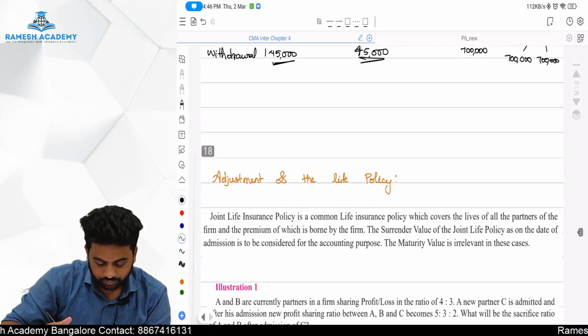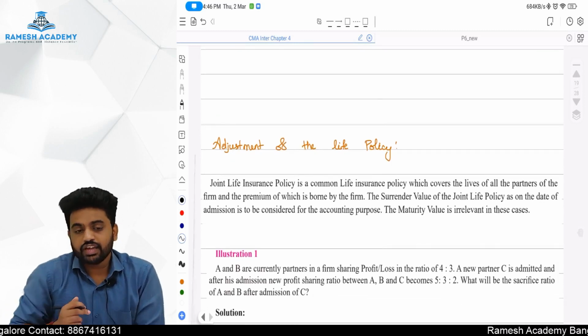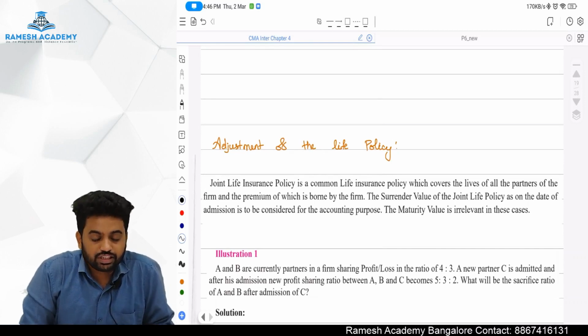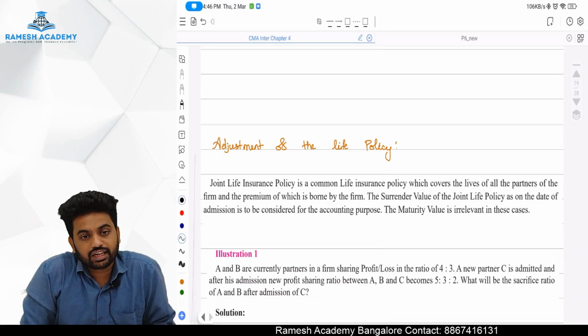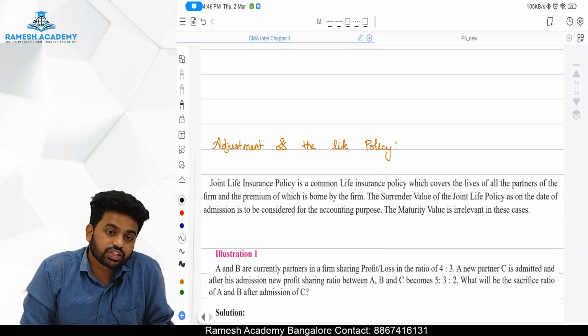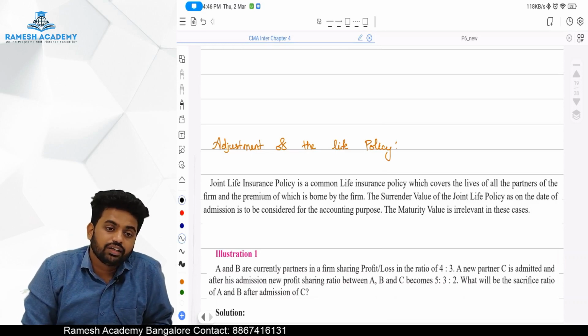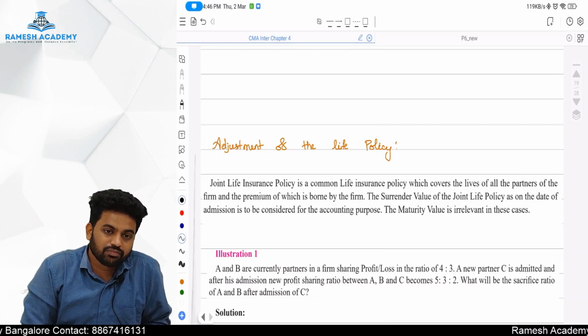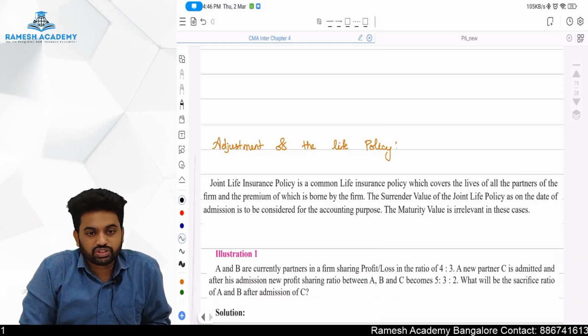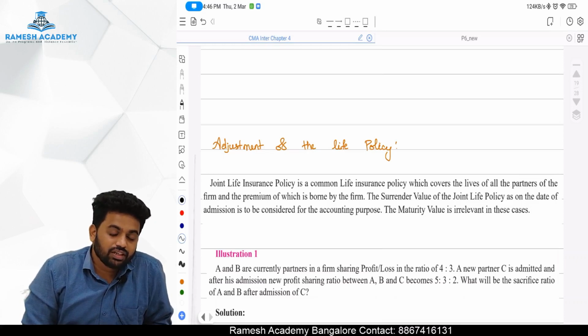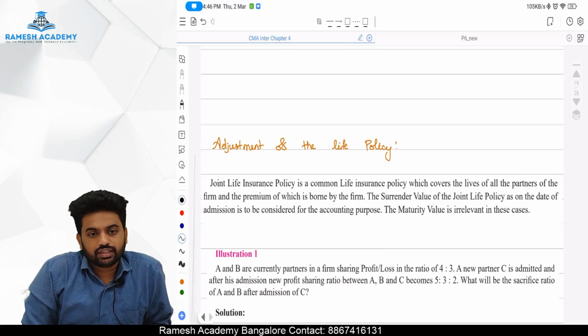Okay. Adjustment of a life policy. See, regarding a life policy, you might say that it is personal in nature, so it is drawings. No, here what happens is, in a partnership firm, the firm itself will take insurance on its partners, whether it might be a separate life policy or a joint life policy. Later it only pays the premium. The reason is, if any partner goes in between, they need some money, no? So basically they will get money from the insurance company. How does insurance work? If it's surrendered in between, you are going to get a surrender value.